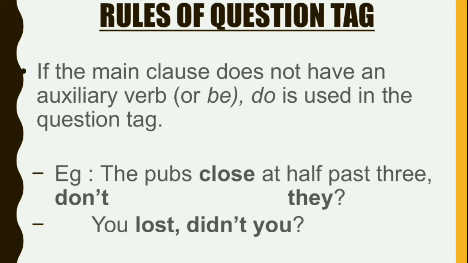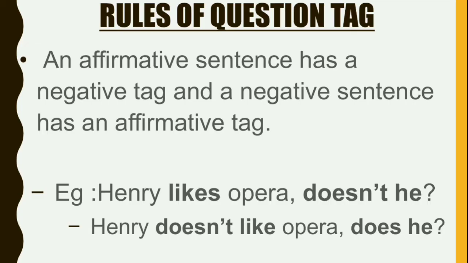Imagine the pubs closed at 8 yesterday, what would be the question tag? Didn't they? You lost, didn't you? So this is how we form a question tag if the be form of an auxiliary verb is absent.